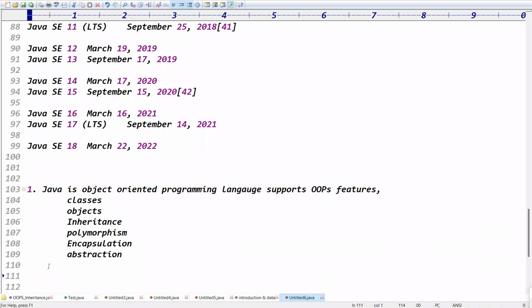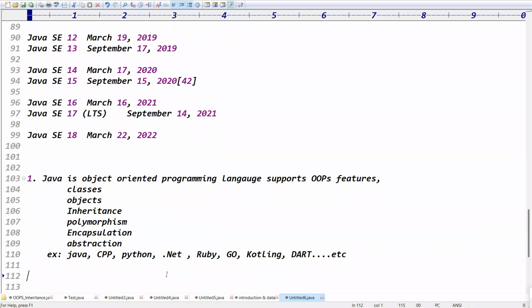Like Java, what are the other object-oriented programming languages? Java is object-oriented. Like that, C++ is object-oriented, Python is object-oriented, C#.NET is object-oriented, Ruby is object-oriented, Golang is object-oriented, Kotlin is object-oriented, Dart is object-oriented. These all are object-oriented programming languages. We have n number of object-oriented programming languages, not just one or two.